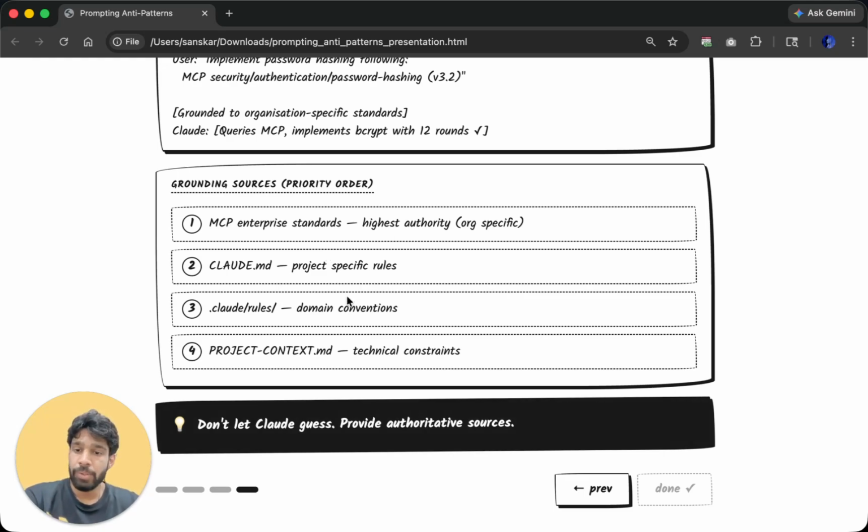So the golden rule is: don't let Claude guess. Provide authoritative sources. Whatever you want, provide him with specific data and specific context, like where you want it from, so he will generate a better response.